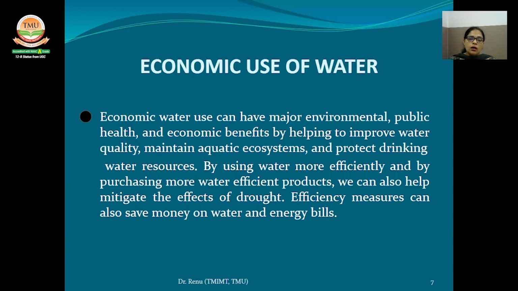Okay. Homes with high efficiency plumbing fixtures and appliances save about 30% of indoor water use and yield substantial savings on the water, sewer and energy bill.